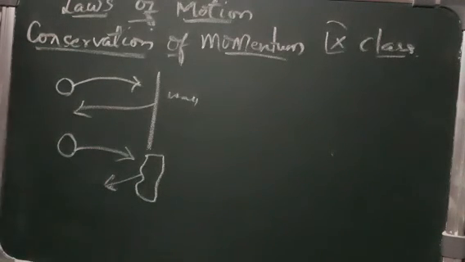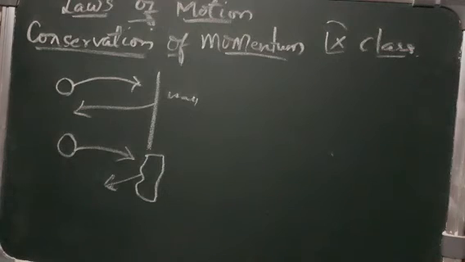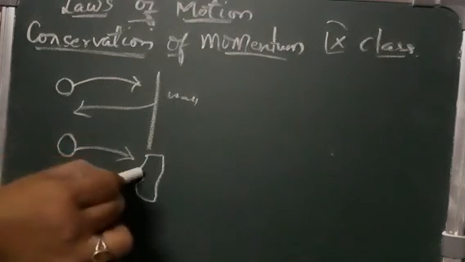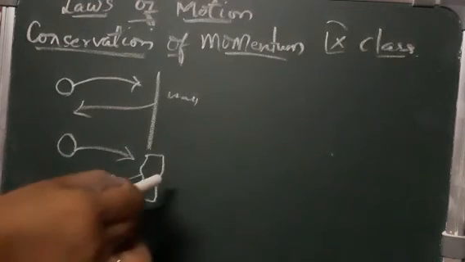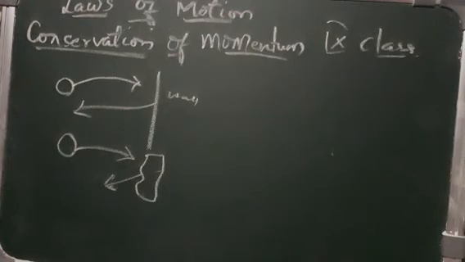That means the rate of change of momentum will be less, so the force of impact on the ball will be reduced. Fine. If there is less force, then the impact of the ball will also be reduced. The speed coming back also will be reduced.